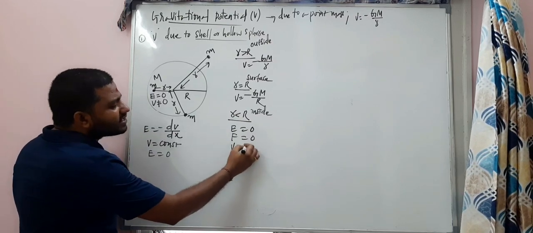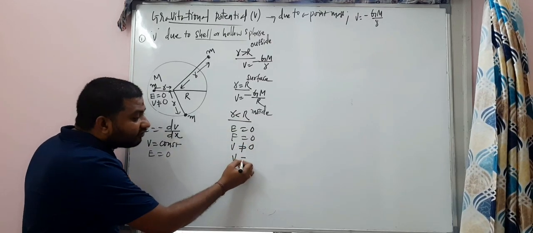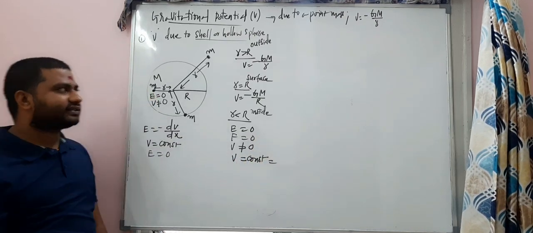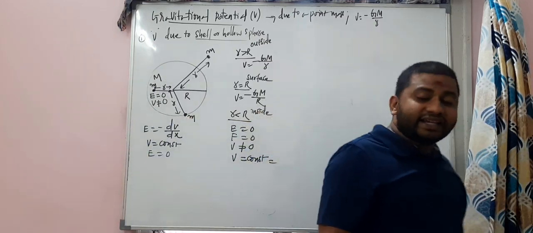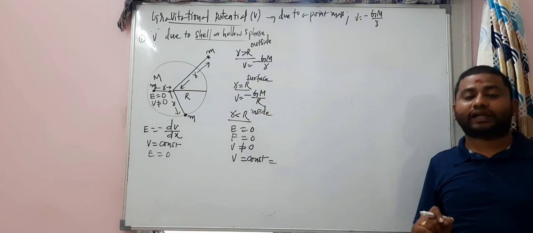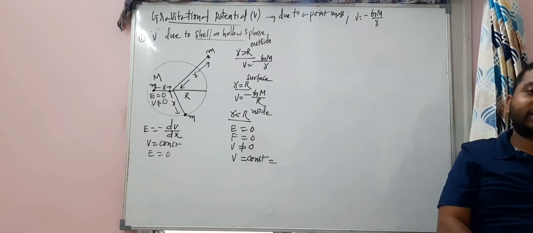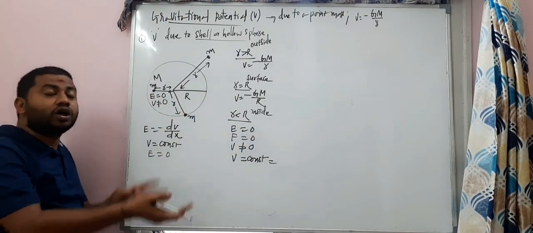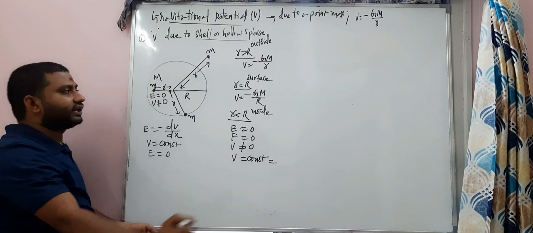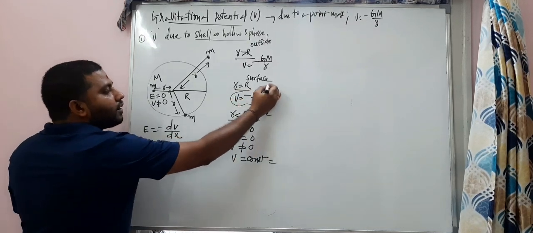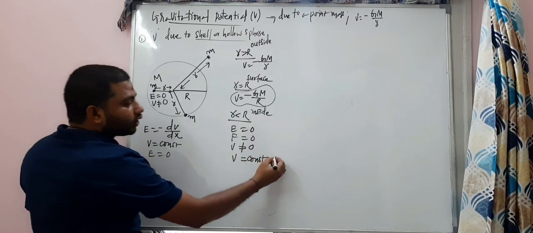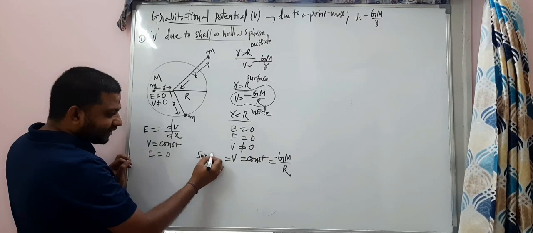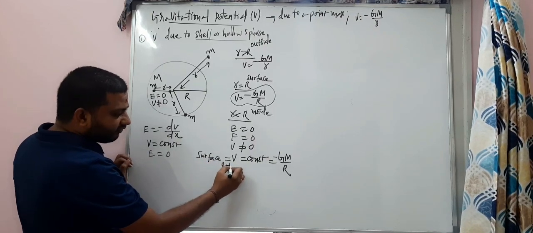But V will never be 0 and there is a value for that V. What is that V? That's a constant, it's clearly given. What is that constant? That's an important thing. Inside the shell, at any point if you take, gravitational potential is constant and that constant value, my dear students, is the same as on the surface. On the surface, what is the value here? Minus G capital M by R. Here also the same, minus G capital M by R. So this is equal to the surface value. I am writing here, surface value.